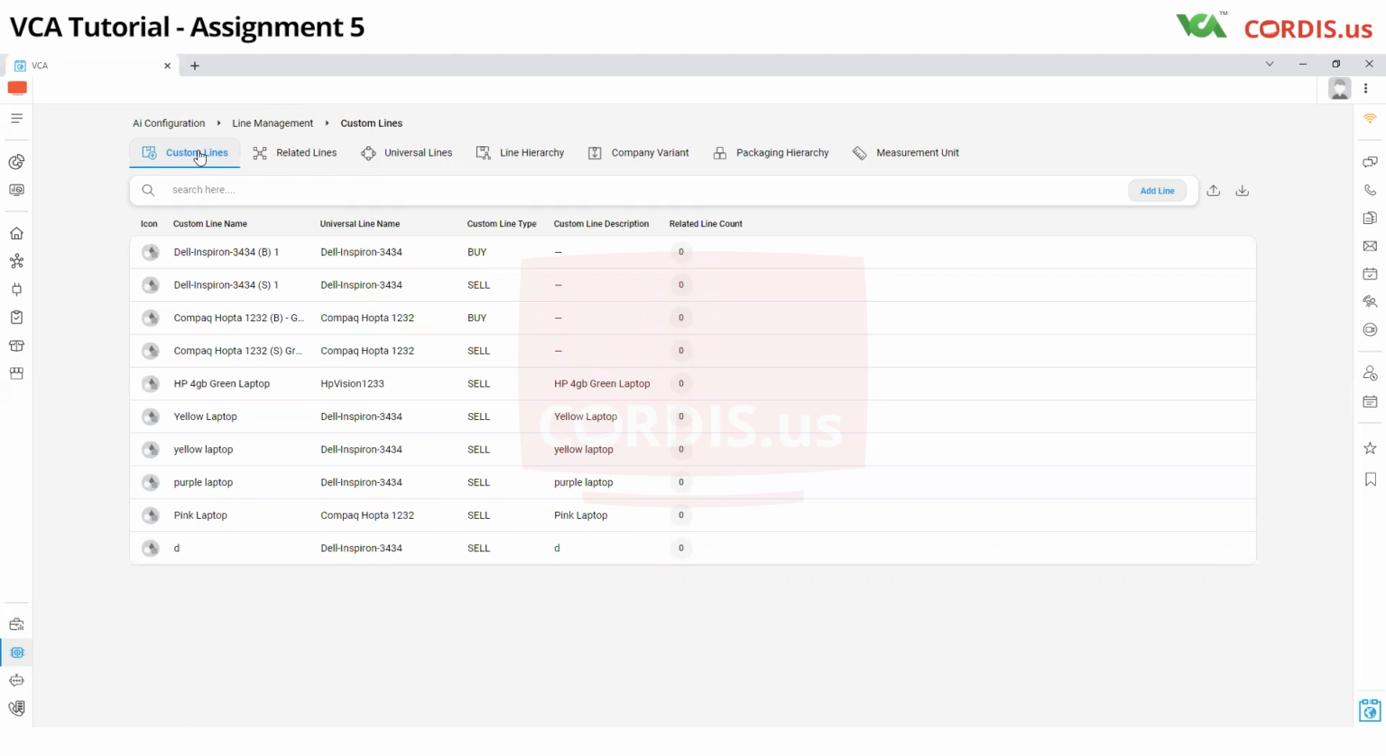The only key here is you will be creating the company variant and the line hierarchy here, but the universal line and custom lines will be using processes. So you will have two different transaction styles, one for creating universal lines where they can add new classes, and another one will be custom lines where they will be creating new variations.